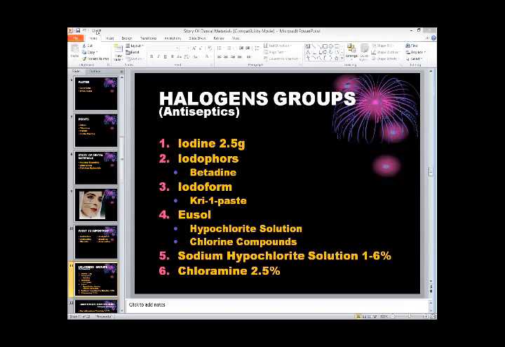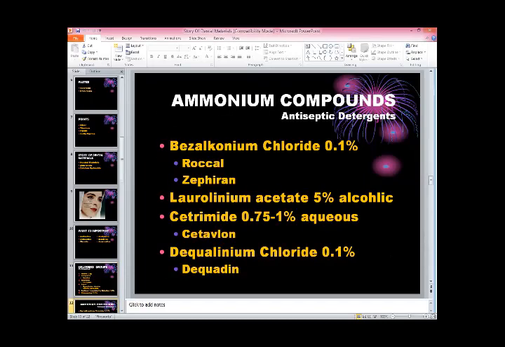Another quaternary ammonium compound is cetylpyridinium acetate. The other compound is benzalkonium chloride, 1% available in the market. Cetylpyridinium acetate, 5% with alcohol we are using. This is a good detergent and very good antiseptic and available in the market.